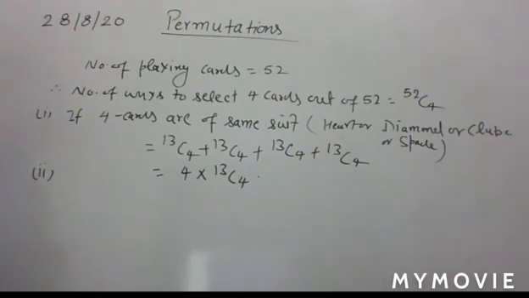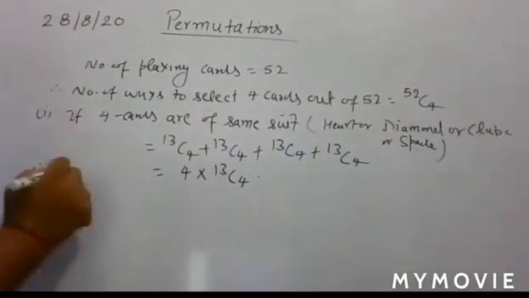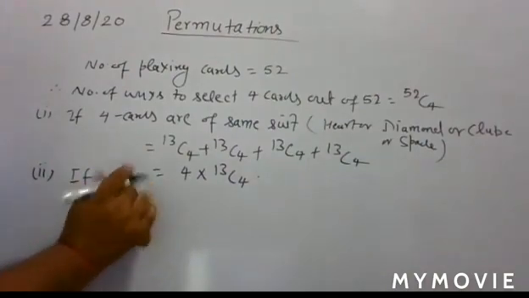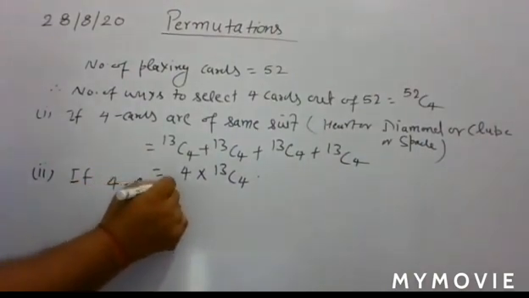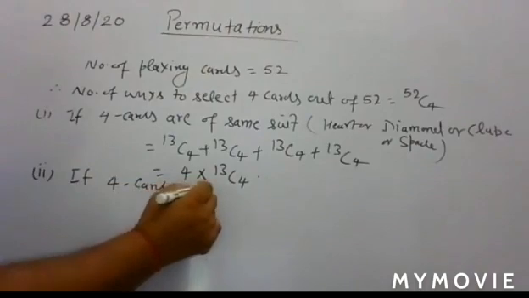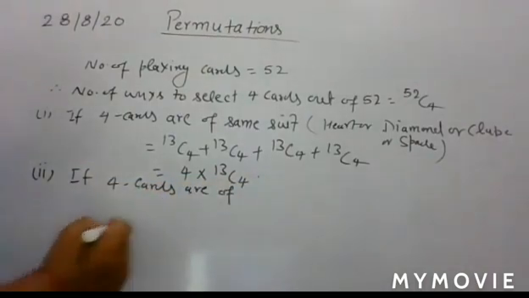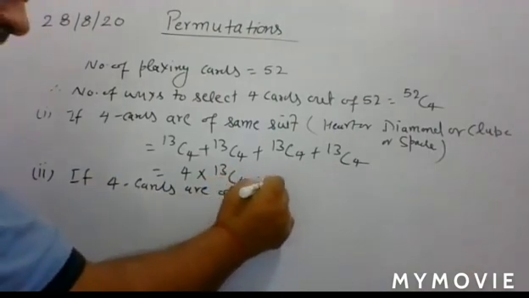So here you can write 13C1. That means from each of the suits you select 1 card. So you write, if 4 cards belong to different suits.